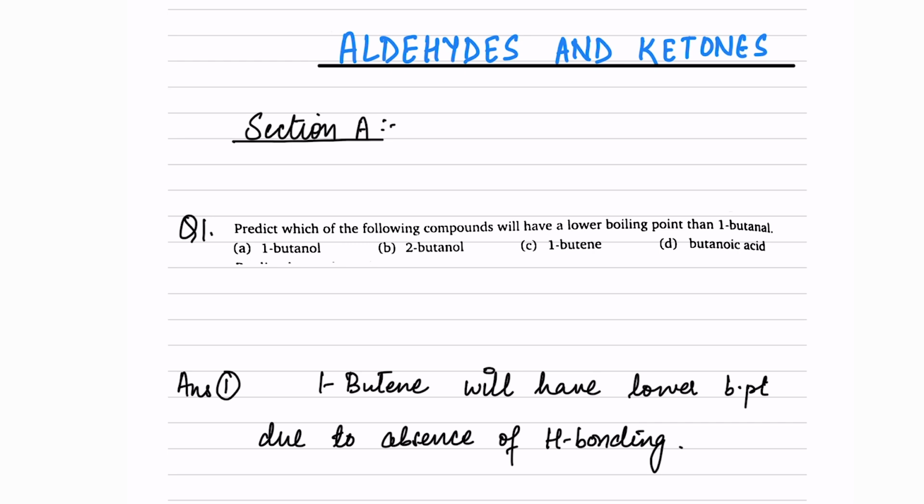So question number 1 is: predict which of the following compounds will have a lower boiling point than 1-butanol. We have 4 options here: 1-butanol, 2-butanol, 1-butene and butanoic acid. All of these compounds are capable of hydrogen bonding except 1-butene. Hydrogen bonding increases the boiling point, and if you do not have hydrogen bonding, the boiling point will decrease. So only one option seems suitable, 1-butene. 1-butene will have a lower boiling point due to the absence of hydrogen bonding. So option C will be the correct answer.